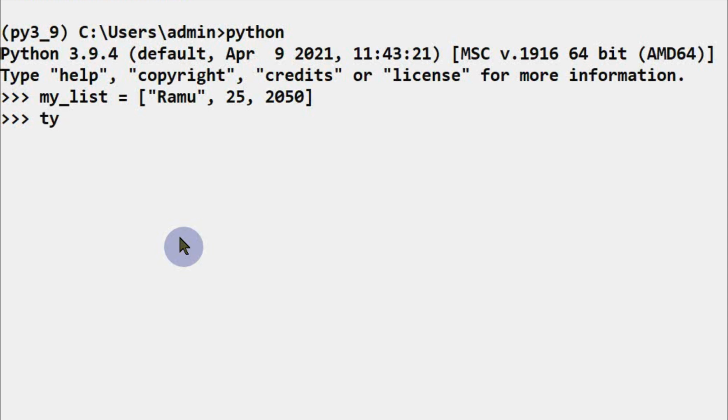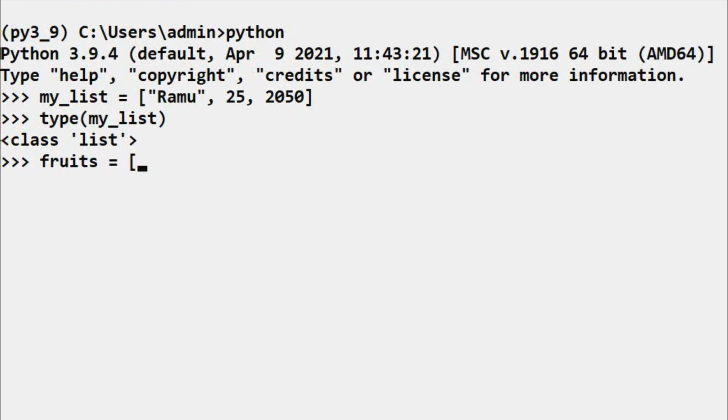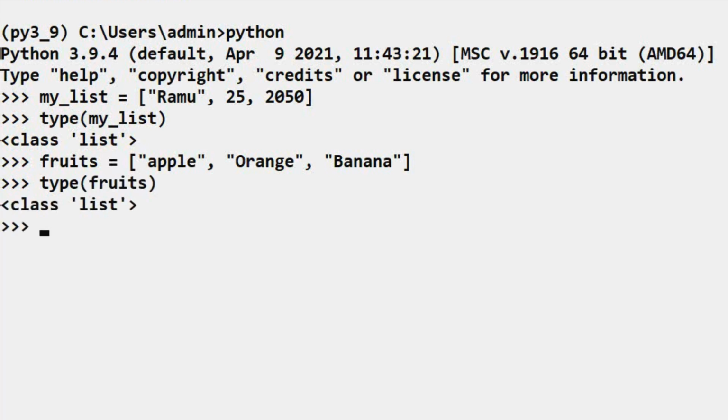Then if I display the type of my_list, it is of type list. Now I am using a variable fruits. Then I am assigning a list of fruit names to the fruits list variable. The first fruit is apple, orange is the second fruit, and the third fruit is banana. Now if you observe the type of this fruits variable, you will get a list.